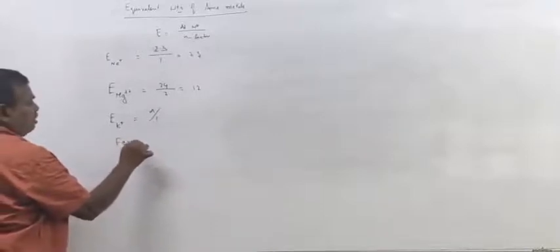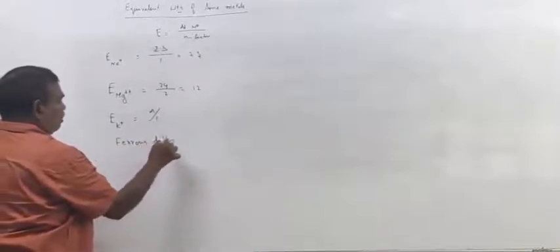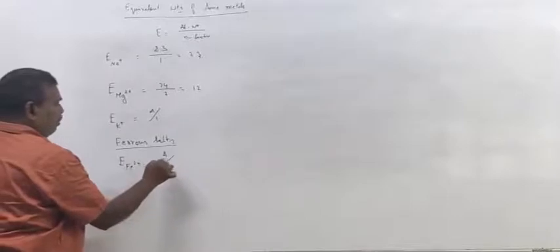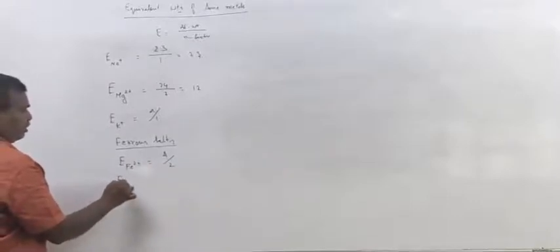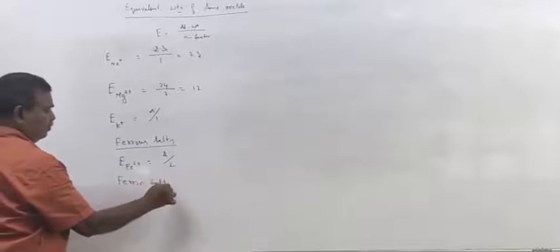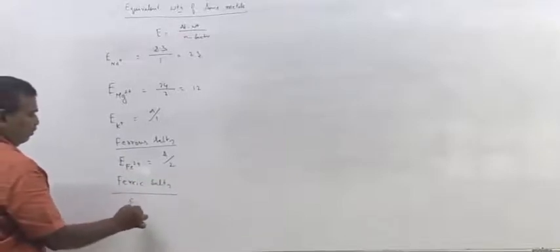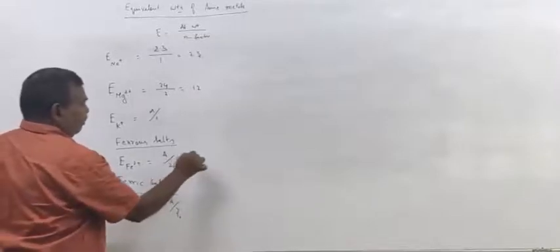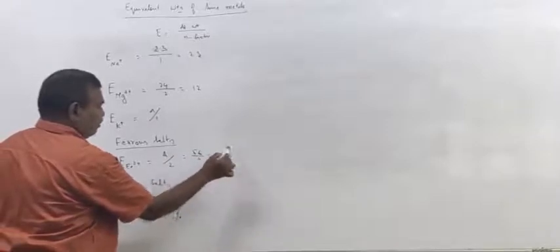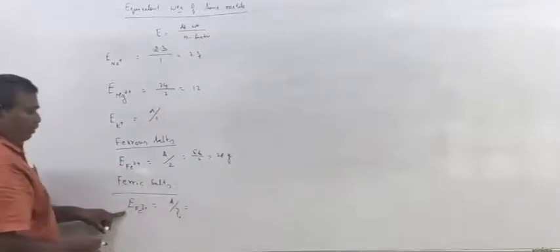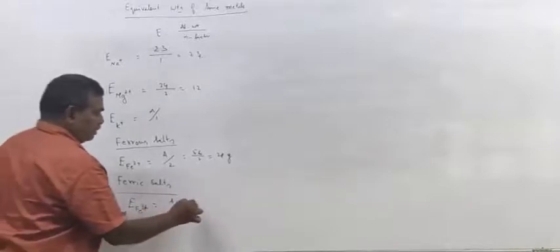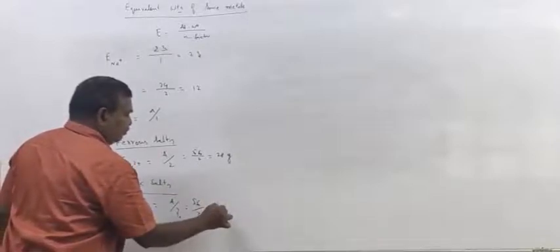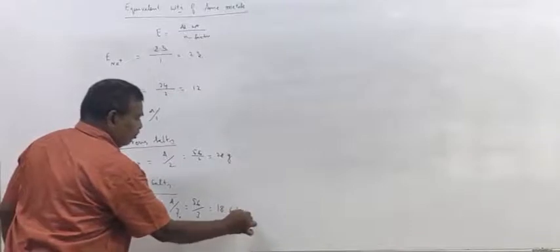Similarly, ferrous salts, Fe2 plus, atomic weight by 2. Ferric salts, equivalent weight of Fe3 plus, atomic weight by 3. Here 56 by 2, 28 grams. Here the equivalent weight of iron is 56 by 3, 18.66 grams.